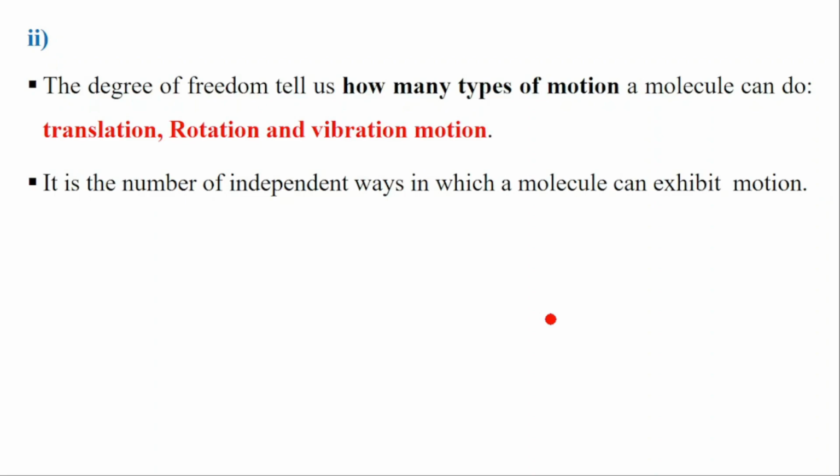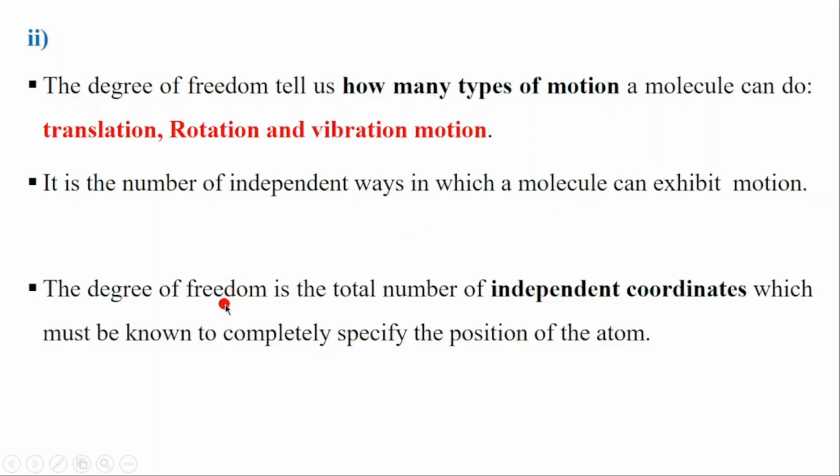It is also the number of independent ways in which a molecule can exhibit motion. A molecule can exhibit motion either via translation, rotation, or via vibration motion. Translation, rotation, and vibration are different types of motion that a molecule can do. We can also say that the degree of freedom is the total number of independent coordinates, is it moving on x, y, and z, which must be known to completely specify the position of the atom. That's also what we are calling the degree of freedom.